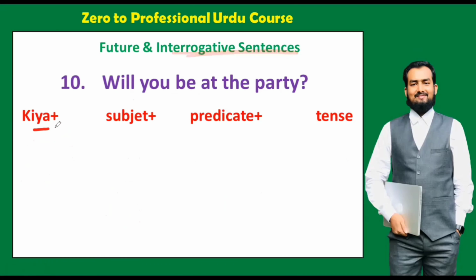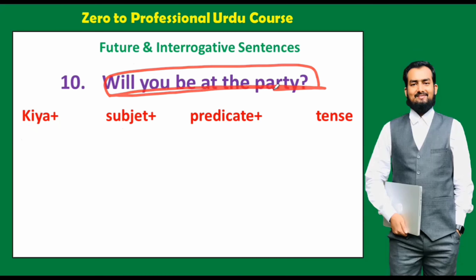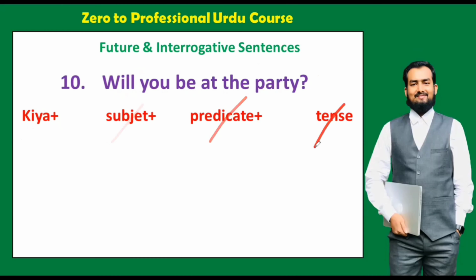First we start with subject and then predicate, then question word, right? But when the sentence starts with a helping verb like will, is, am, in this case we will follow the structure of kya, then subject, then predicate, then tense, right? So because this sentence starts with a helping verb, that is why we have changed the structure a little bit. So, will you be at the party?